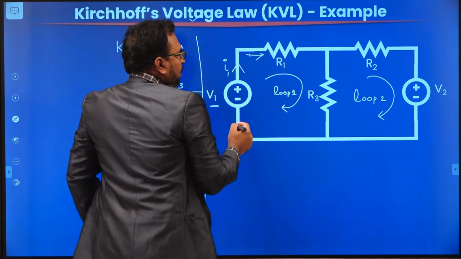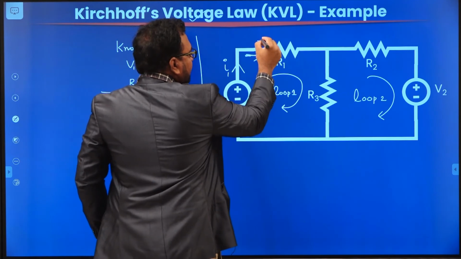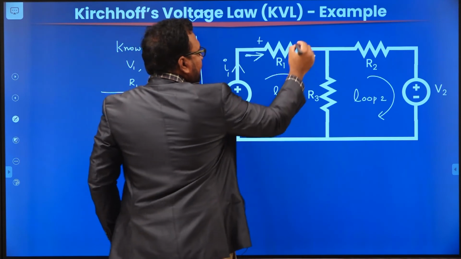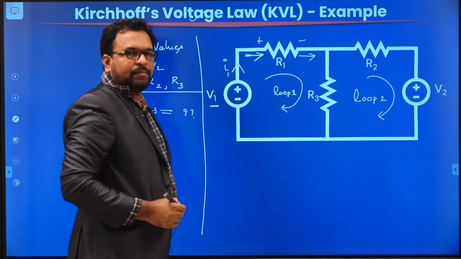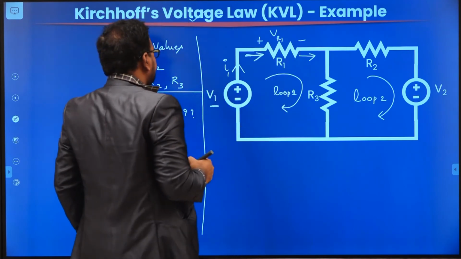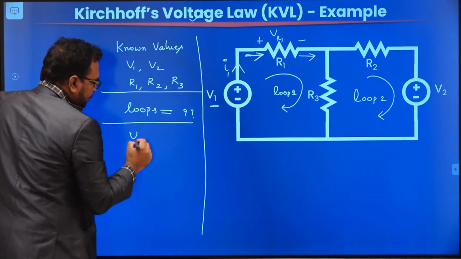Now in this R1 the current is entering in this direction. That's why we are going to assign a plus sign here. And the same current will leave through the second terminal. We are going to assign a minus sign here. Assume that the voltage across R1 is VR1. Okay, so what are the unknown values? Assumed values: VR1.